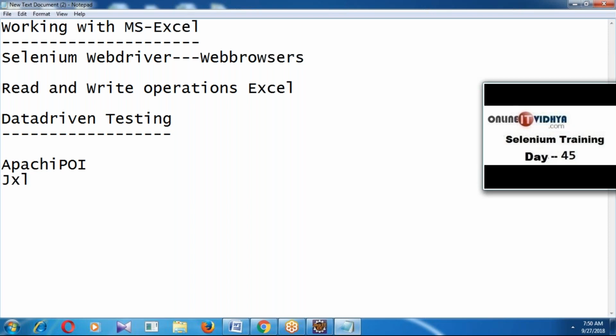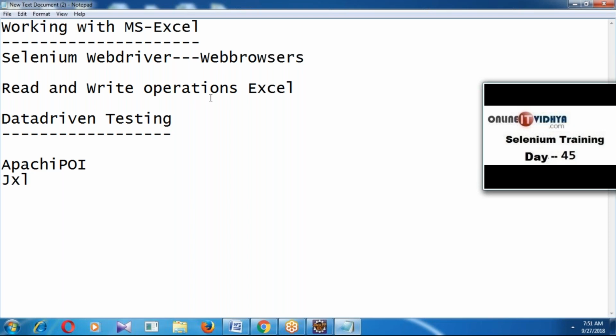Once again, to perform data-driven testing, which means checking the application with multiple data at a time, we have to perform read and write operations on Excel. But Selenium WebDriver has more limitations, so directly we're not able to perform testing on Excel.